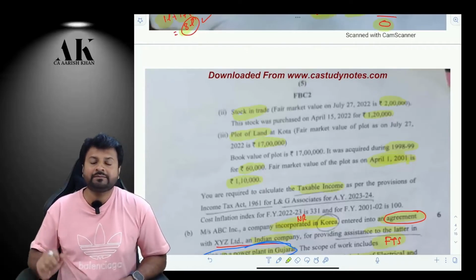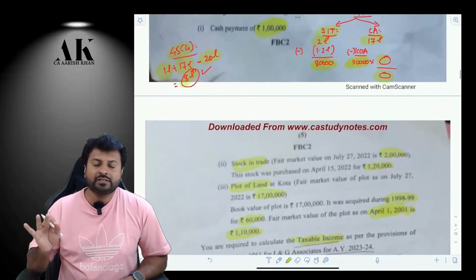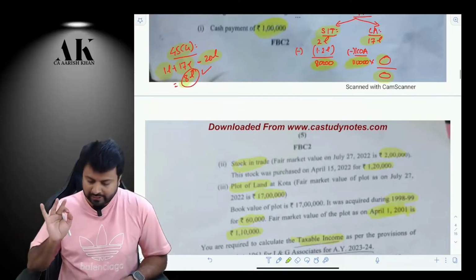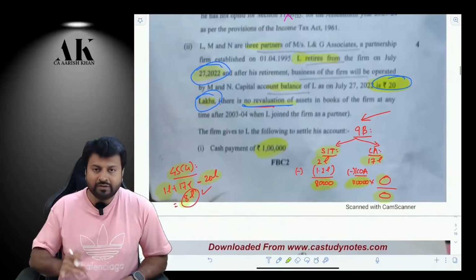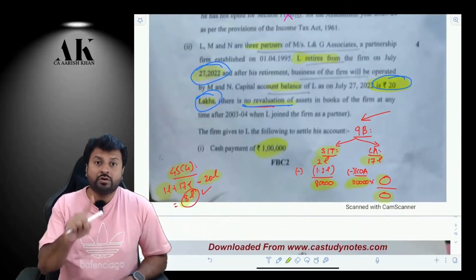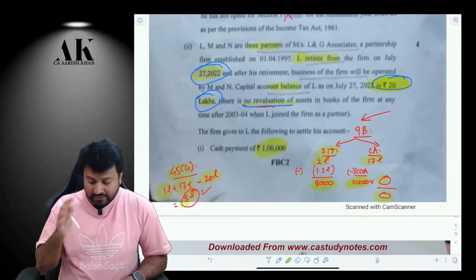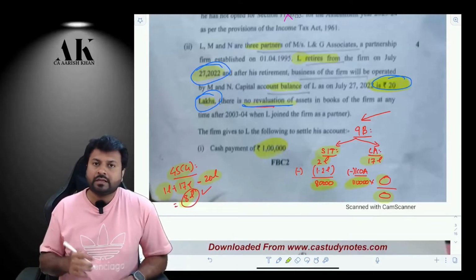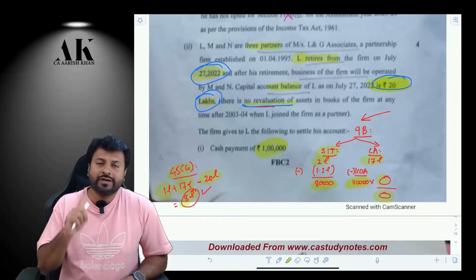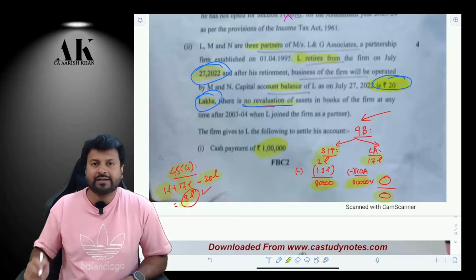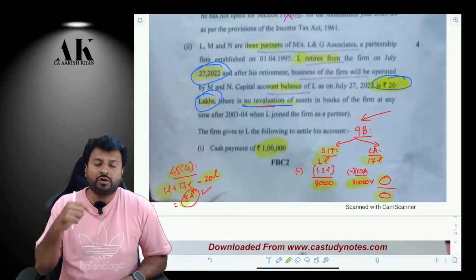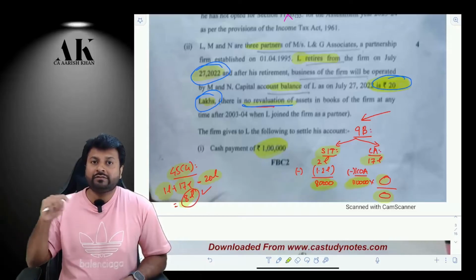First of all, 9B. 9B is attracted in case of dissolution and reconstitution both. Here in this question, what is happening? One partner is going. So therefore, it is a case of reconstitution. It is not a case of dissolution. So in 9B, what all comes? When a firm gives to partners stock in trade or a capital asset, then 9B is attracted. 9B is not attracted for cash or money. For cash and money, 45(4) will be attracted.